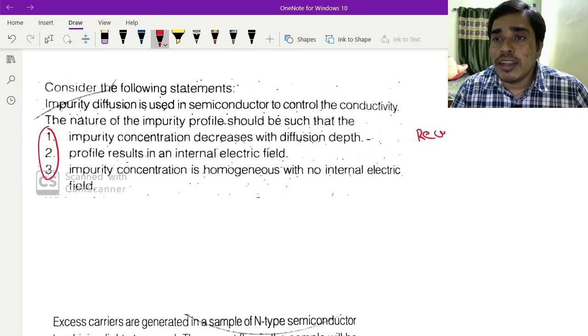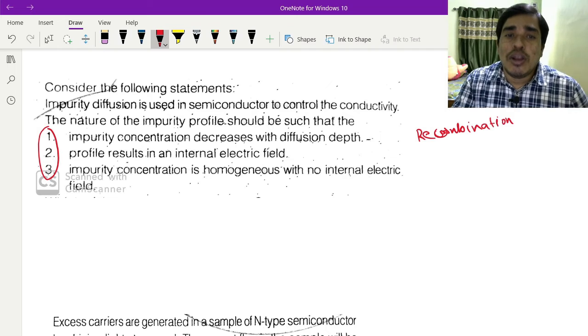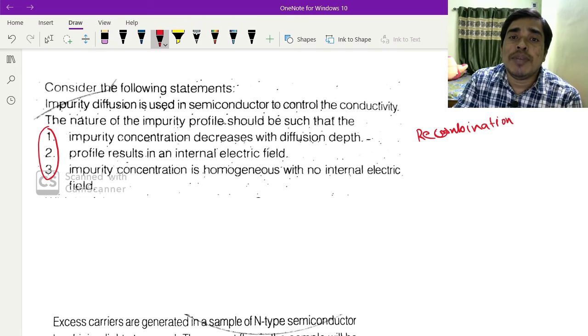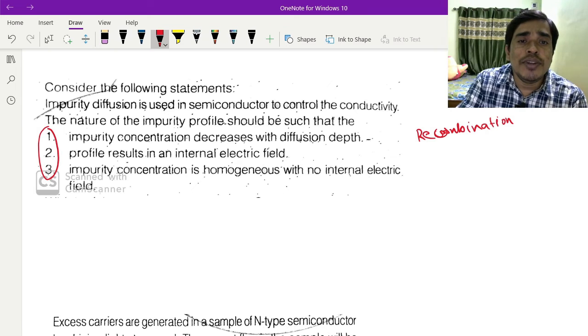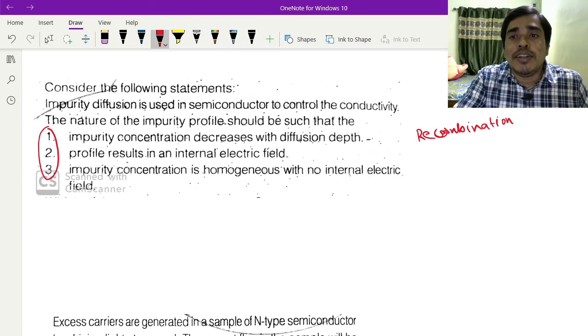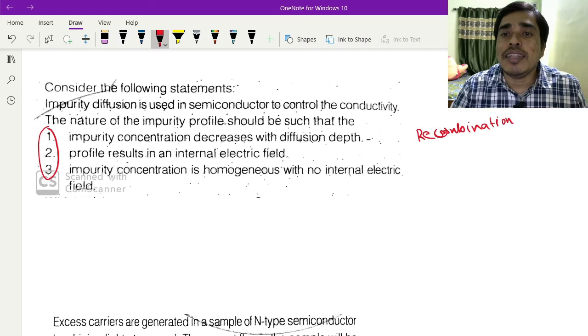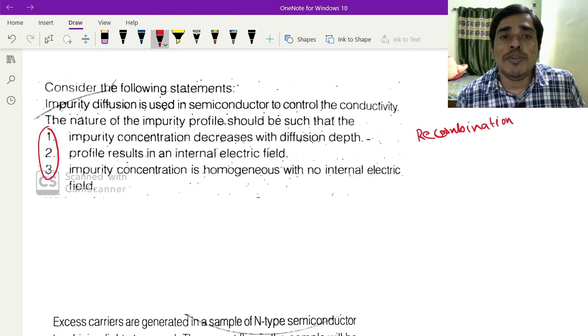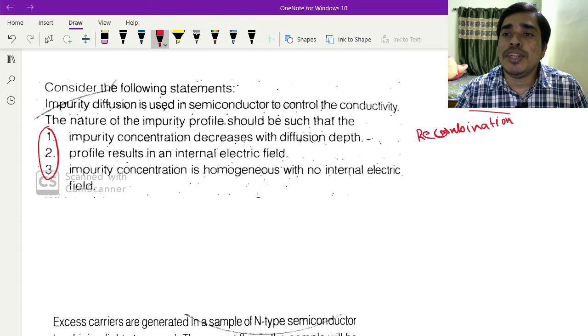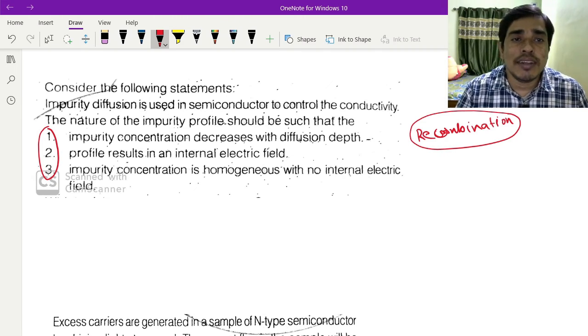For each recombination, one electron hole pair will disappear. So if the diffusion length increases, then the impurity concentration will decrease.